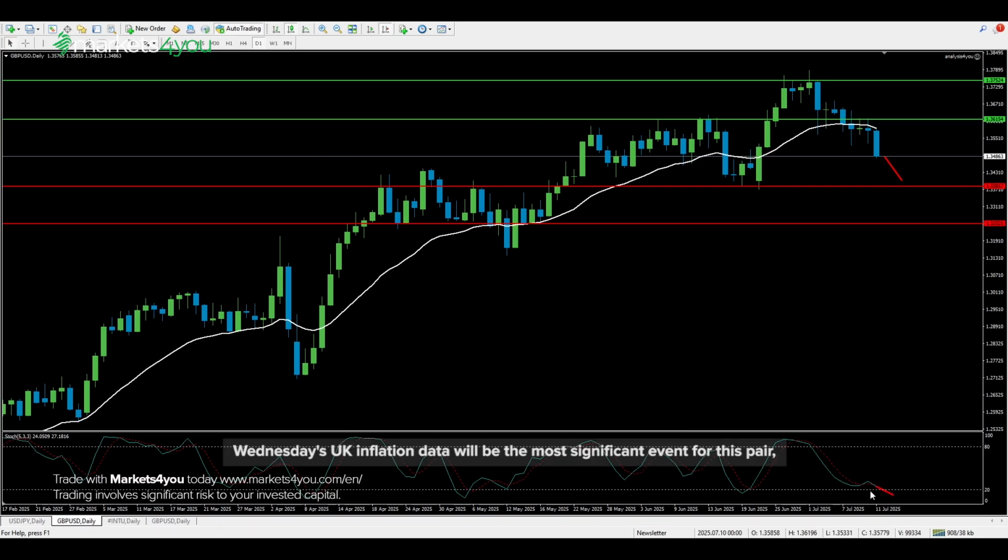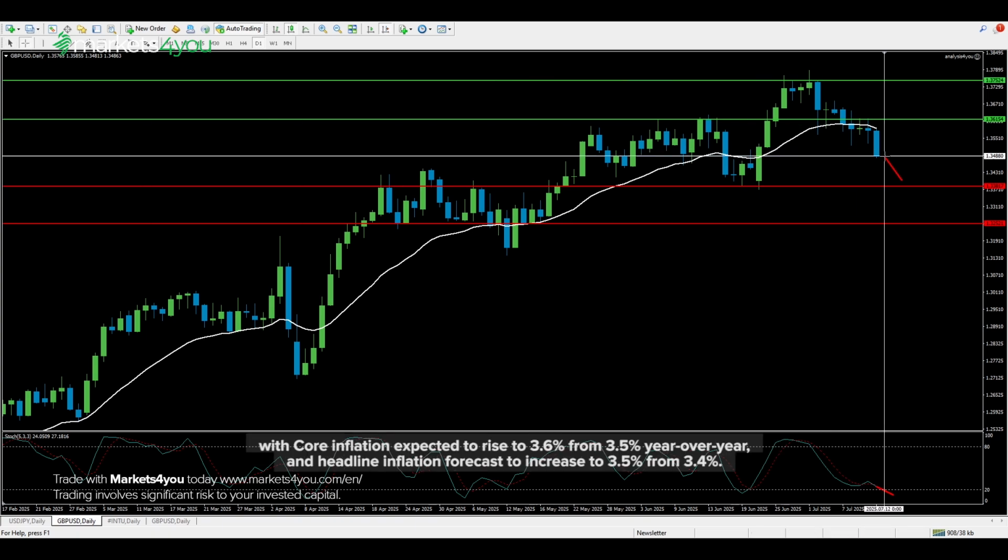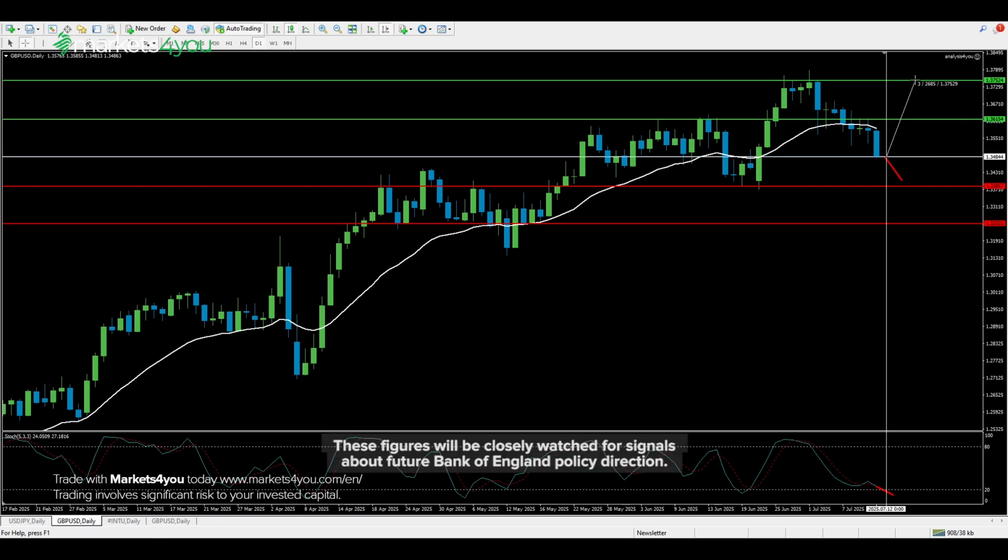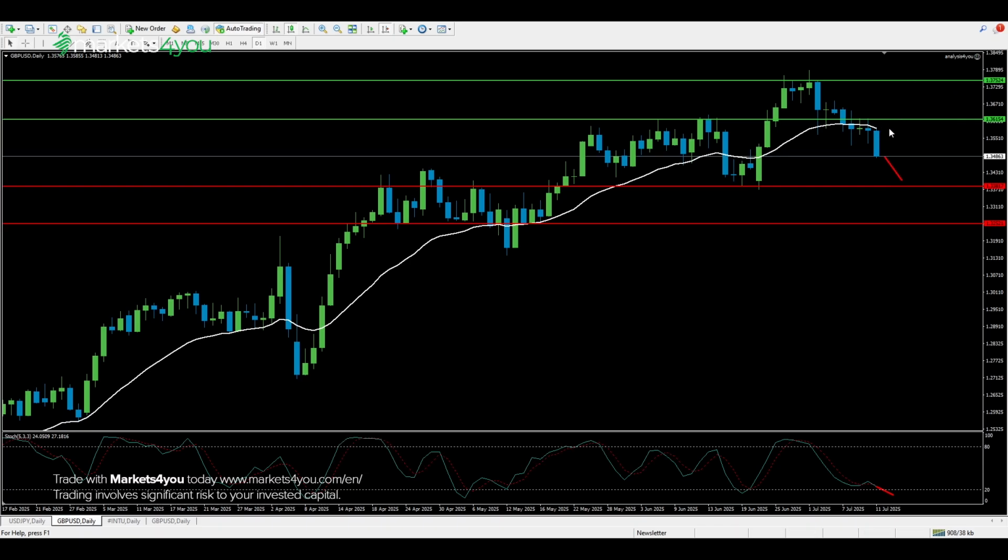Wednesday's UK inflation data will be the most significant event for this pair, with core inflation expected to rise to 3.6% from 3.5% year-over-year, and headline inflation forecast to increase to 3.5% from 3.4%. These figures will be closely watched for signals about future Bank of England policy direction. Tuesday's US inflation data will also impact the pair, as it affects the US dollar side of the equation. Both instruments could see considerable volatility this week.